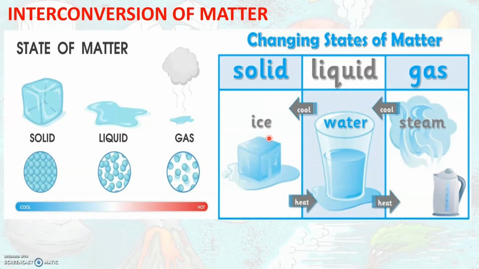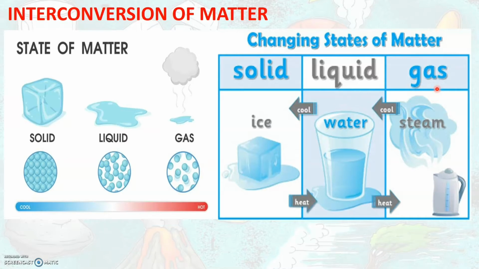So here what has happened is, ice, which is the solid state of matter, on heating turns into water, which is the liquid state of matter. And water, on heating, turns into water vapor or steam, which is the gaseous state of matter.